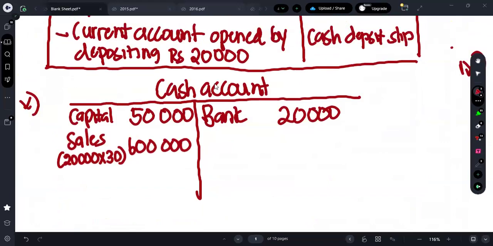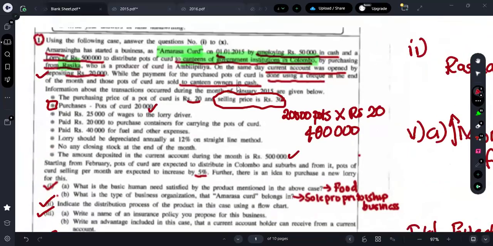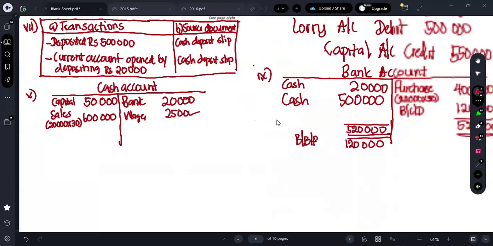So let's check whether we have any other cash related transaction. That is also fine. These things are also fine. This part is also recorded. Further, what do they say? For the wages of the lorry driver, we are paying 25,000. So here I can put wages, 25,000 we are paying.